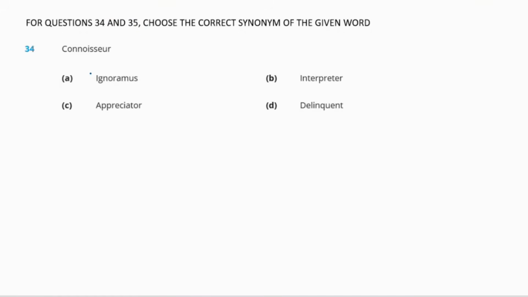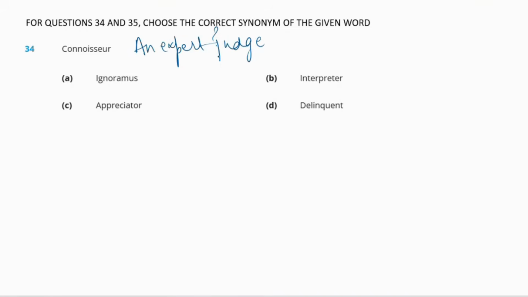Now, for questions 34 and 35, choose the correct synonym of the given word. So, the first word is connoisseur. Question 34 is connoisseur. So, what is the meaning for it? The meaning for it is an expert judge. Okay, an expert judge.